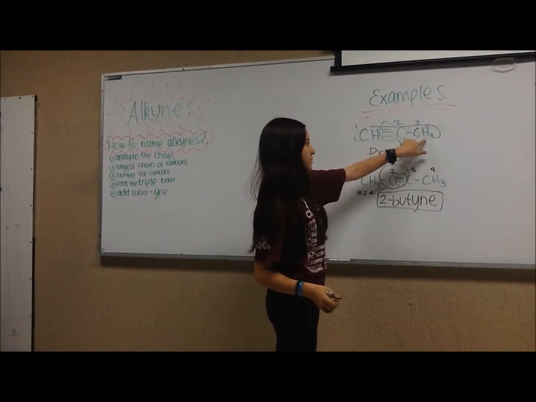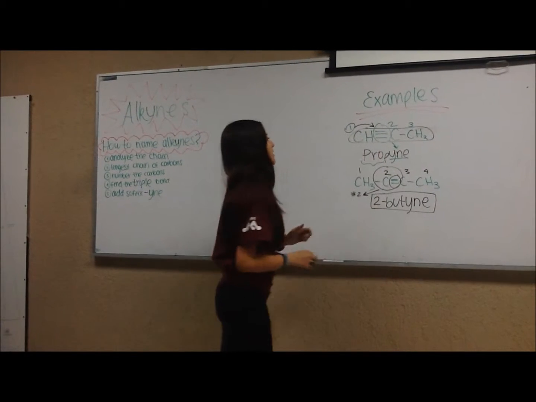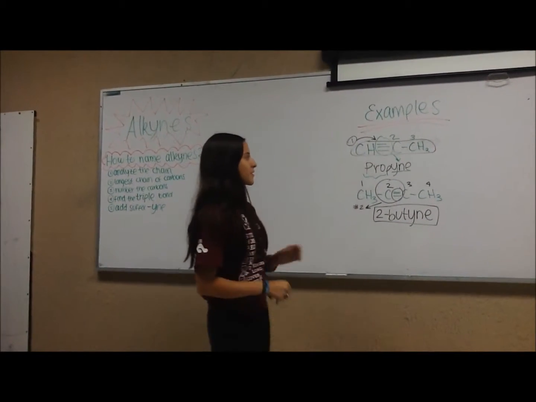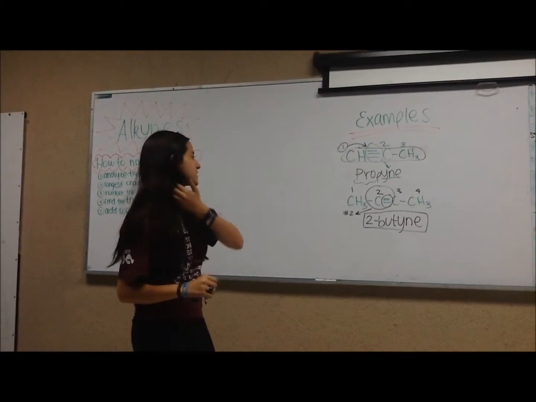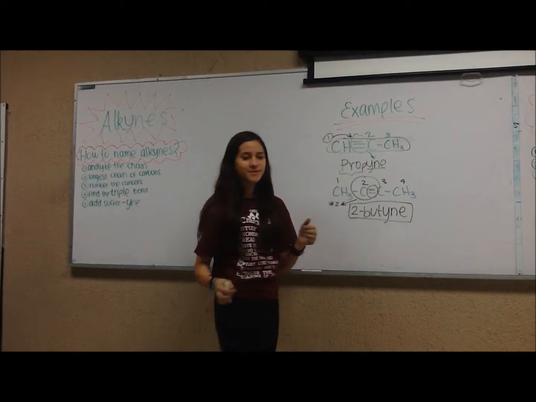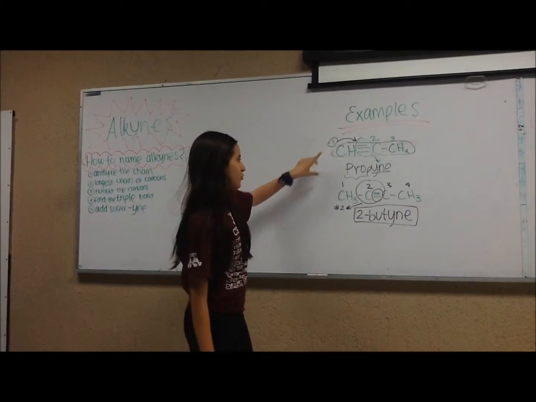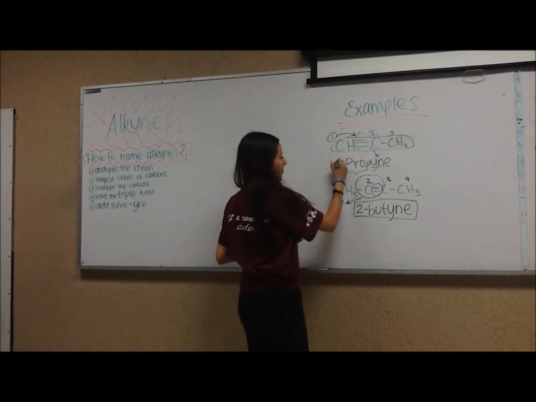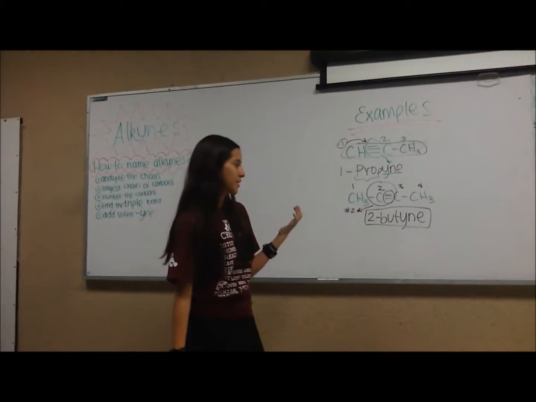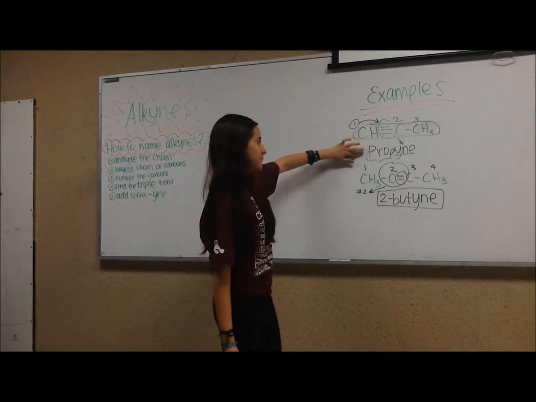Carbon number 2 and carbon number 3. This will be 1 because the chain is here. And now we look for the triple bond. We have the carbon number 1. And now with the suffix "-yne" for alkynes, we can start naming our chain. We will have 1-propyne because we have 3 carbons, and "-yne" because we're working with alkynes. But when we have the number 1, we don't need to include it.